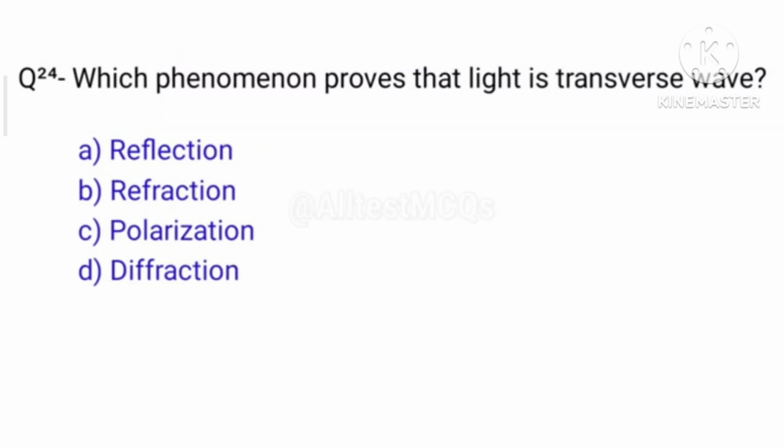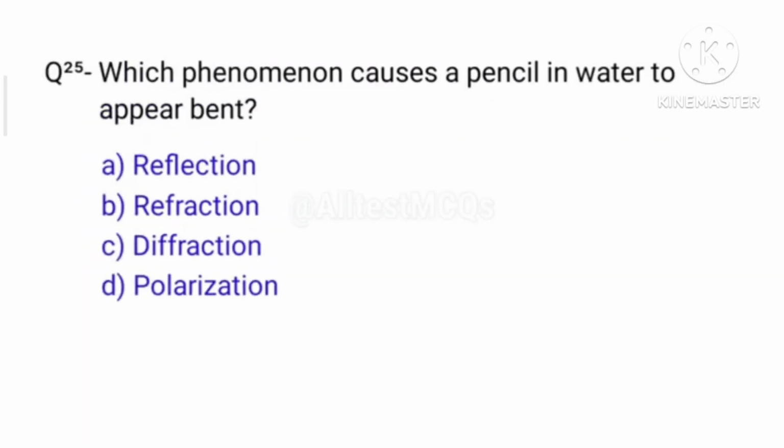And next question number 24. Which phenomenon proves that light is transverse wave? Right answer is option C, polarization. And next question number 25. Which phenomenon causes a pencil in water to appear bent? Right answer is option B, refraction.